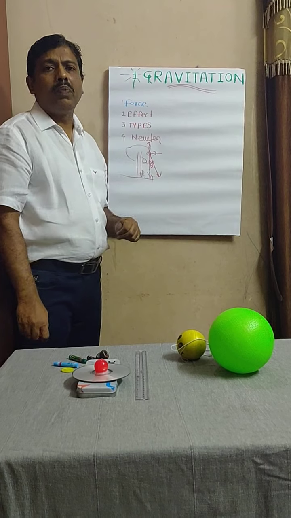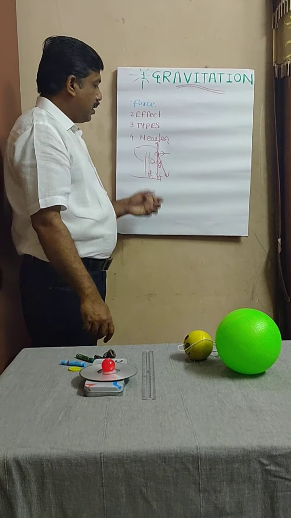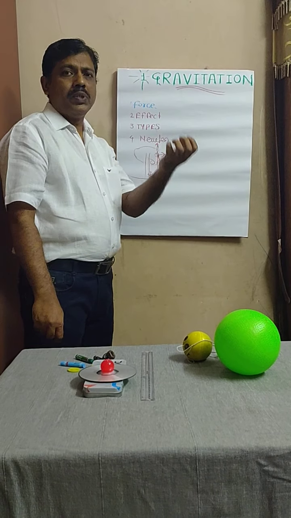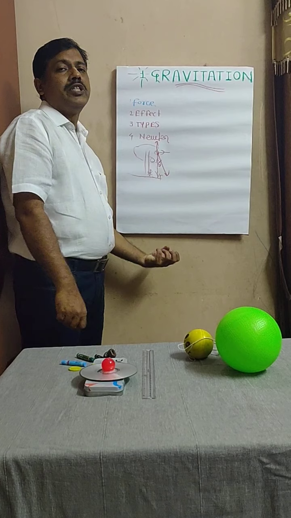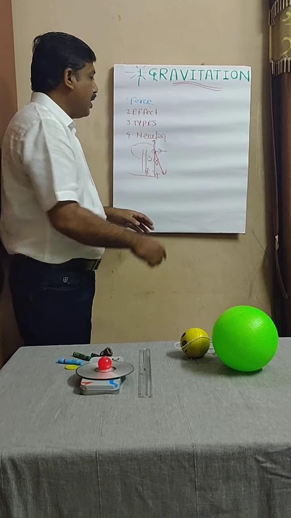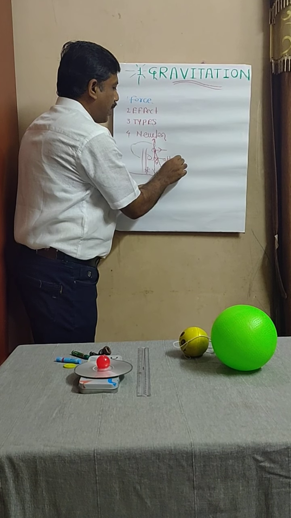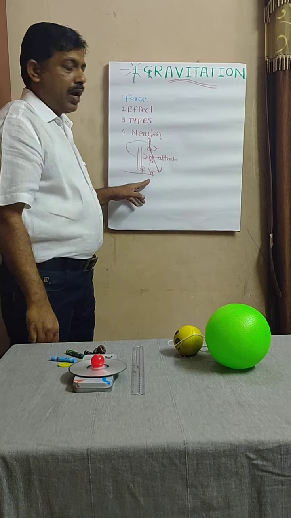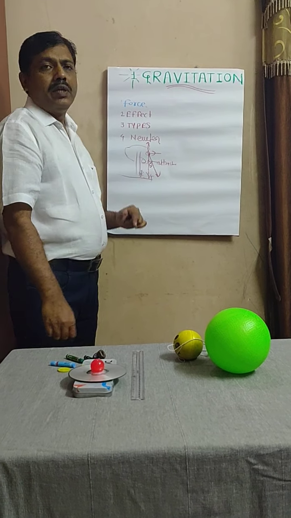He found out the four possibilities and concluded that there should be some force inside the earth which is pulling this apple towards it, and he called it an attractive force. Which force? Attractive force.